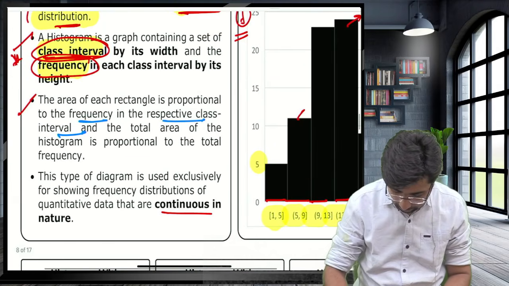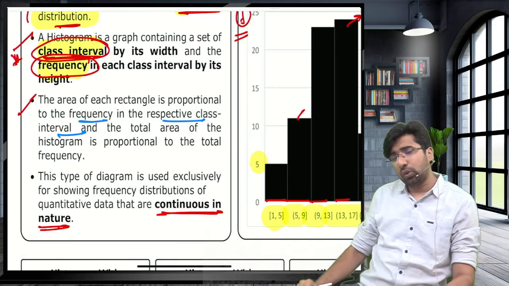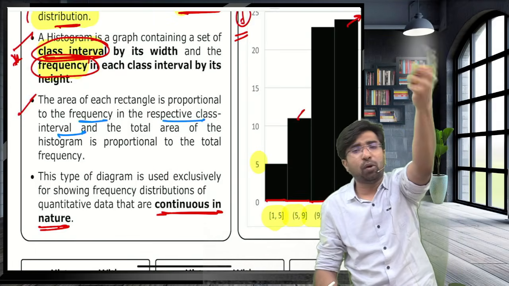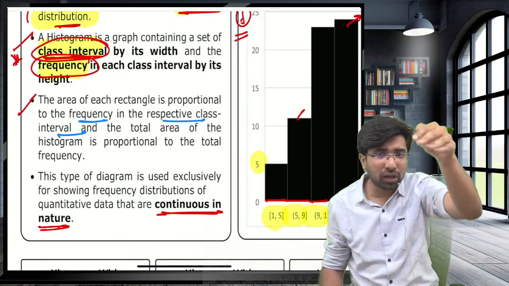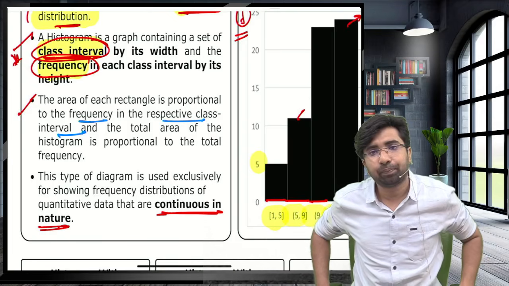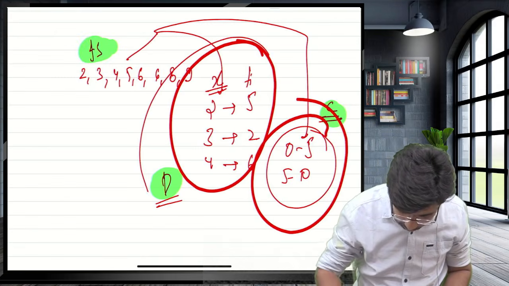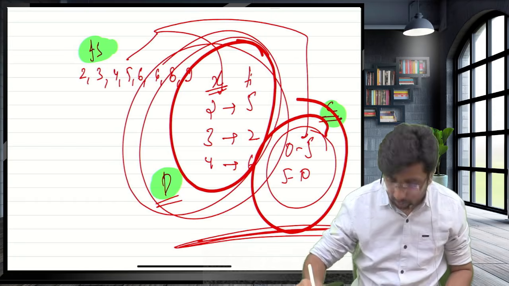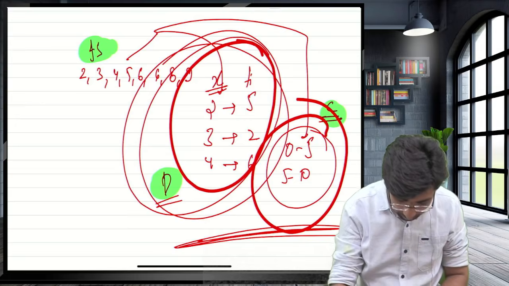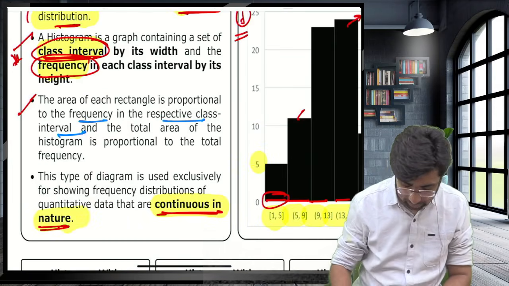Guys, when the data is continuous in nature, apart from that, in the frequency distribution you have two things, either discrete or continuous. This is designed only for continuous presentation. If you have a discrete presentation, you cannot draw the histogram because you need a class interval, and in discrete presentation there is no class interval. The class interval only comes in the case of continuous presentation.